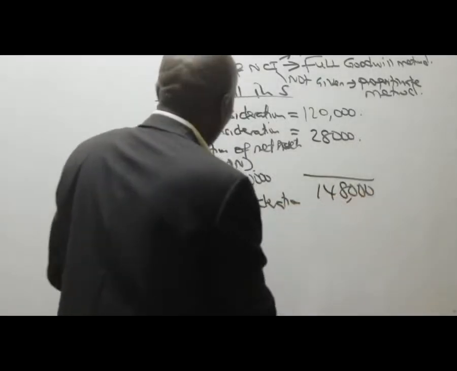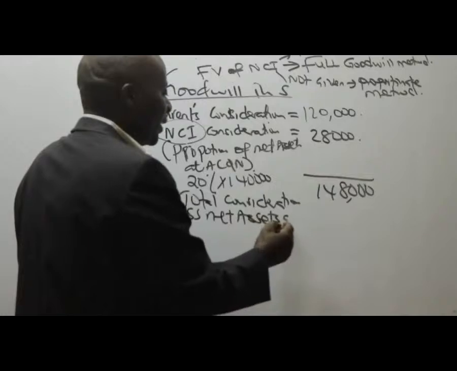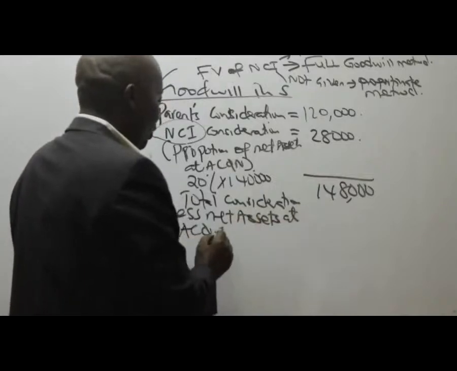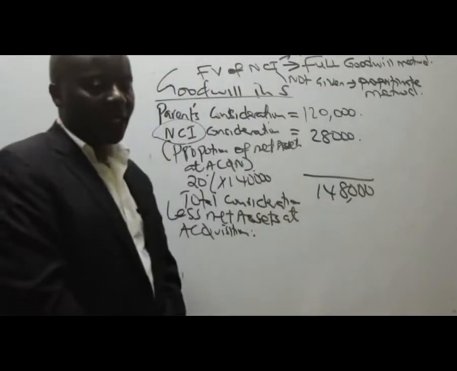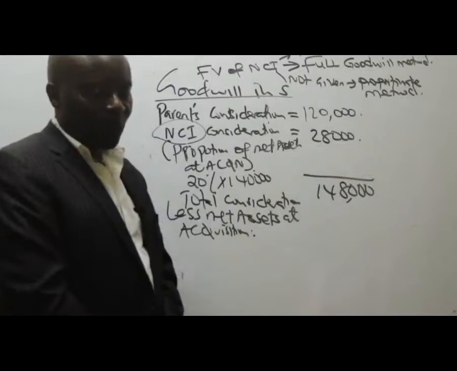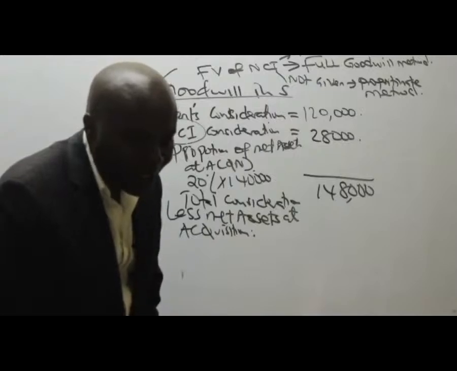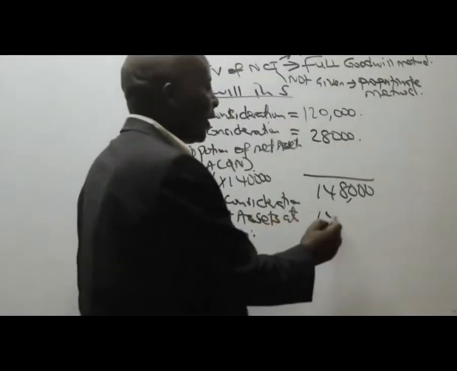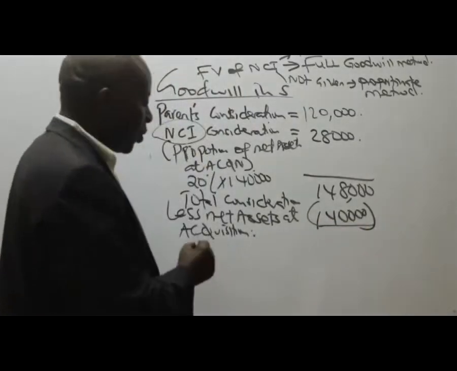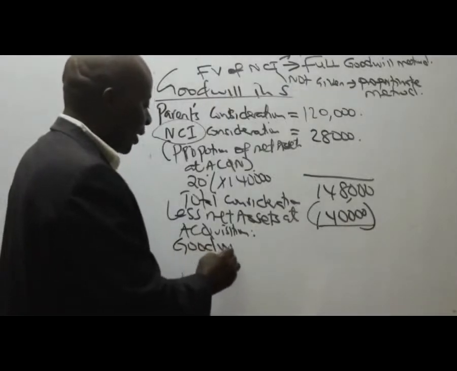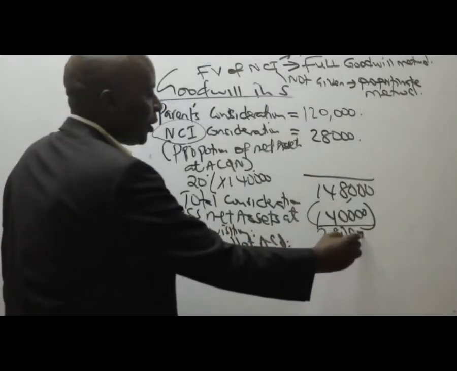And then now what do you do? You less net assets at acquisition, which you guys gave me a figure of 140,000. When you subtract these, you'll be able to get what we call goodwill at acquisition. Of how much? Of 28,000.